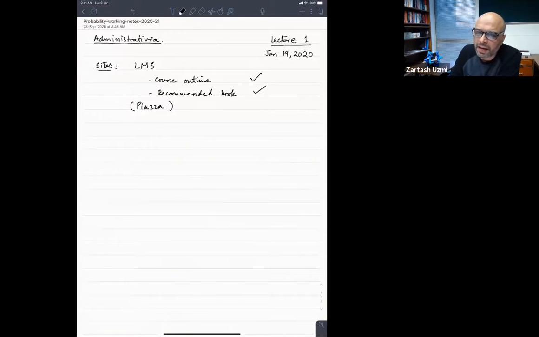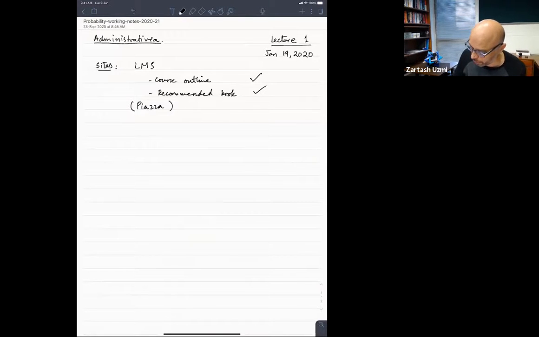On Piazza, we have tabs. For example, if you are asking a question about homework 3, make sure you select homework 3 so that it goes into the appropriate folder. If you are asking a question about quiz 4, then make sure that you select quiz 4. It will require you to select at least one folder. So select the appropriate folder before posting the question on Piazza.